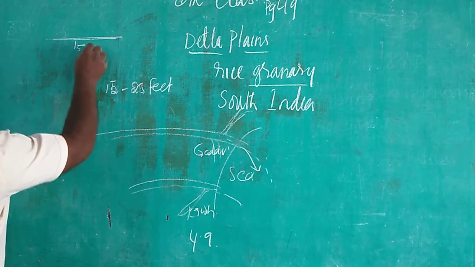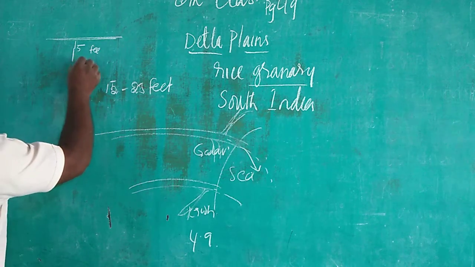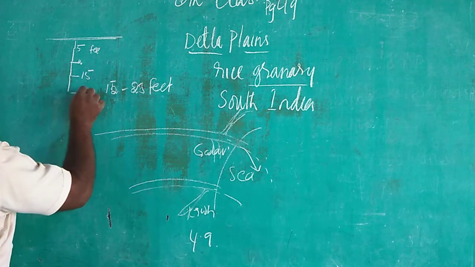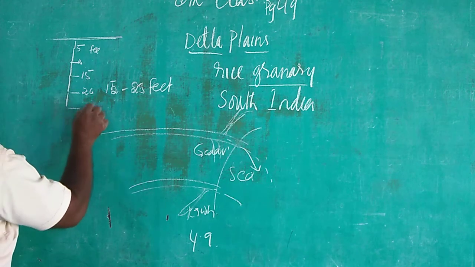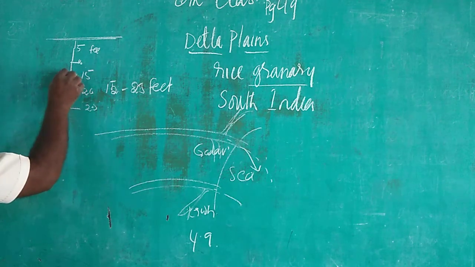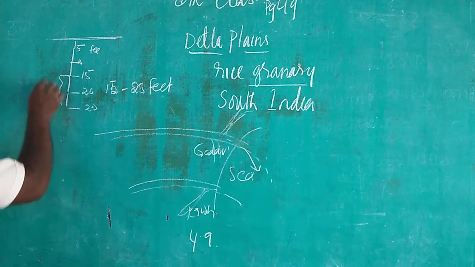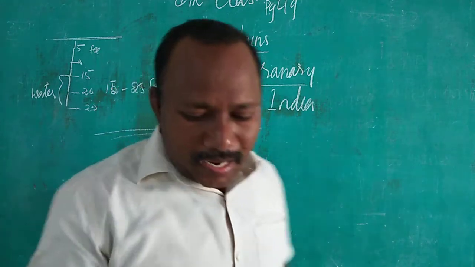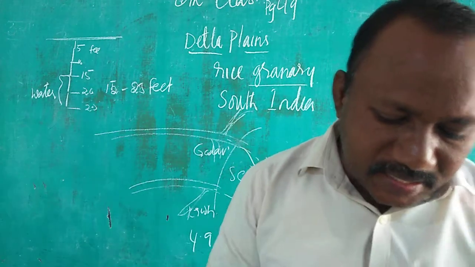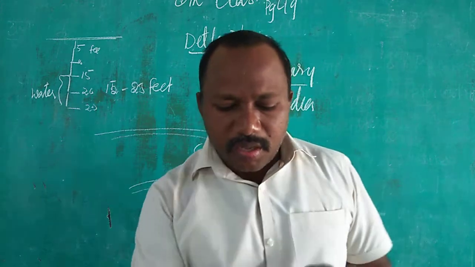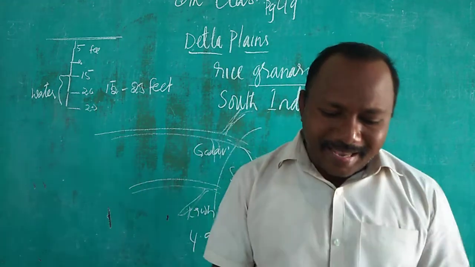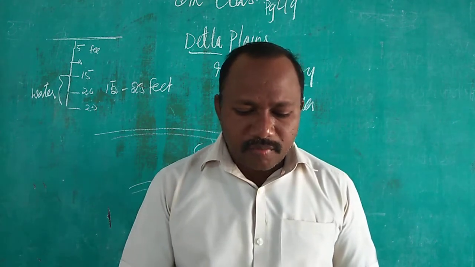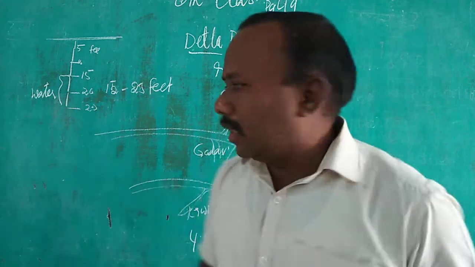Here it is 5 feet, here 10 feet, here 15 feet, and 20 and 25. From 15 feet you can see the water in the delta area, children. And this is used for irrigation and is common in uplands where canal irrigation is not possible.